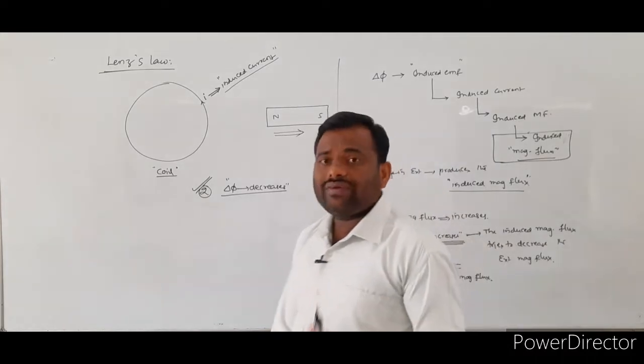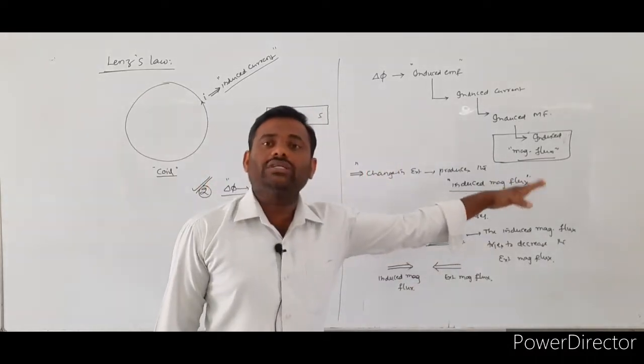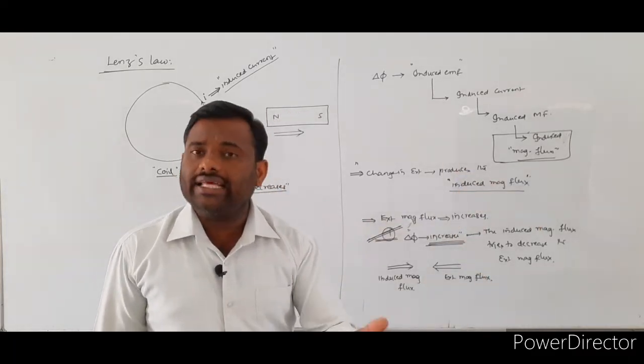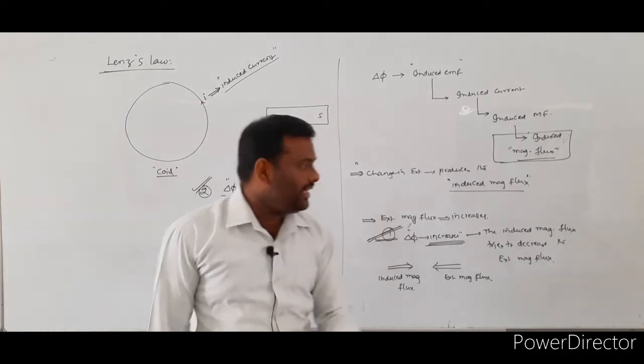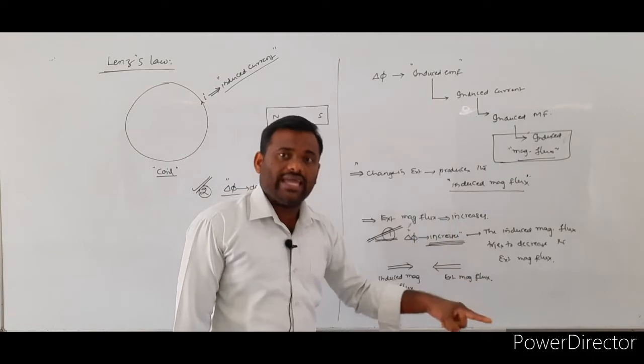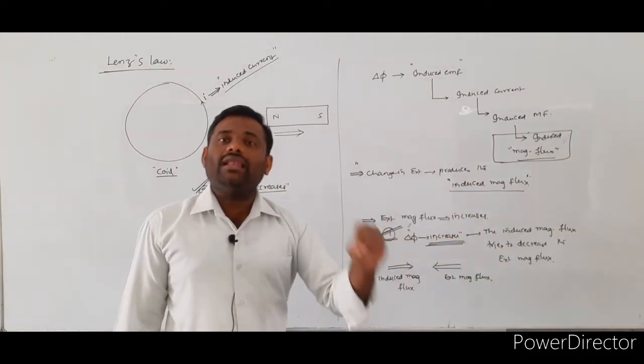So whenever the change in magnetic flux decreases, what is the role of the induced magnetic flux? It always opposes the change. Here the change in magnetic flux increases, that's why the induced magnetic flux decreases the external magnetic flux.